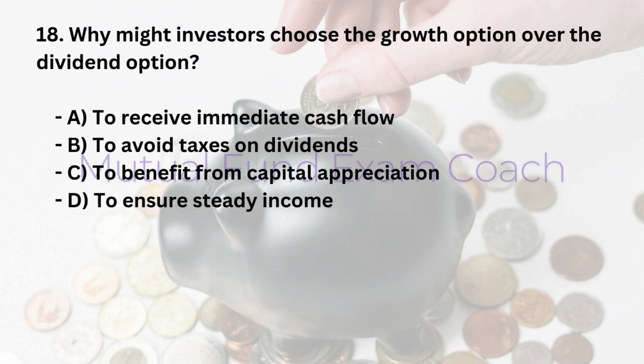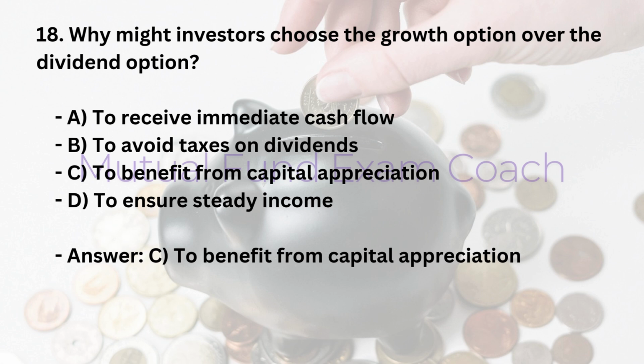18. Why might investors choose the growth option over the dividend option? A. To receive immediate cash flow. B. To avoid taxes on dividends. C. To benefit from capital appreciation. D. To ensure steady income. Answer: C. To benefit from capital appreciation.